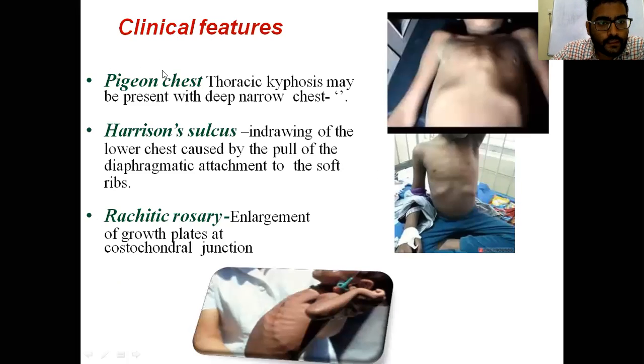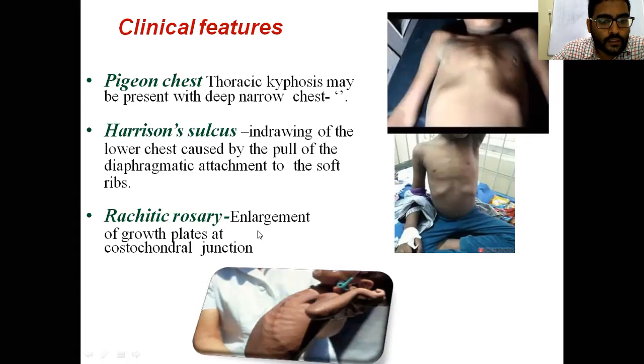Coming to chest features, the first is pigeon chest. Thoracic kyphosis may be present with deep narrowing of the chest, because the diaphragm is unable to support the respiratory movements, and it is attached to the ribs. So this furrow is seen upon deep inspiration. And Harrison's sulcus. This is indrawing of the lower chest caused by the pull of the diaphragmatic attachment to the soft ribs. This is also the same reason.